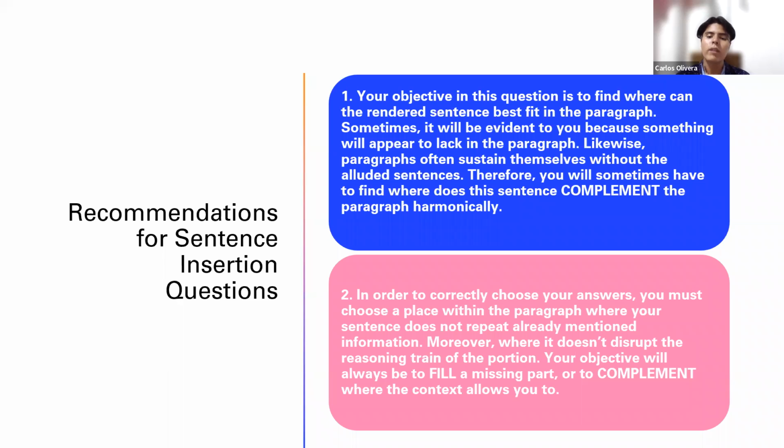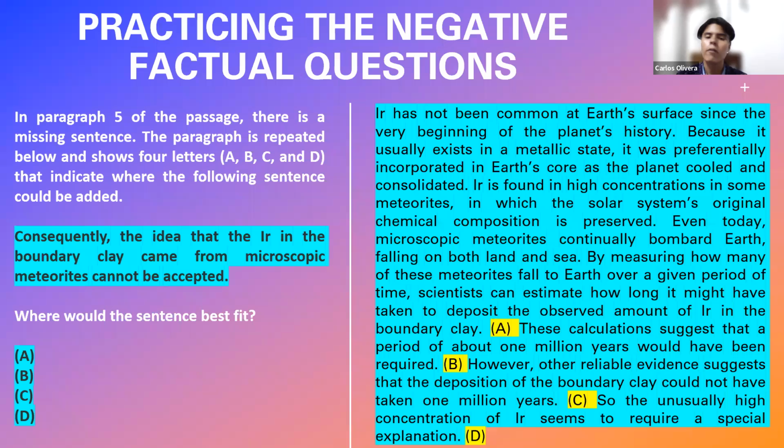Now, in order to correctly choose your answers, you must choose a place within the paragraph where your sentence does not repeat already mentioned information. Moreover, where it doesn't disrupt the reasoning train of the person. Your objective will always be to fill a missing part or to complement, as I say, where the context allows you to. This is a matter of, first of all, filling something out if you identify there is a missing part. And as I say, these are always the easiest cases. If this happens to you, you're going to know it super clearly, trust me.